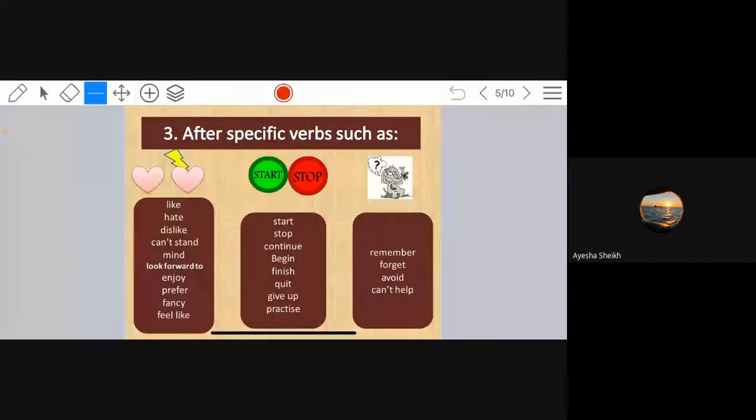After specific words such as like, hate, dislike, can't stand, mind, look forward to, enjoy, prefer, fancy, feel like, start, stop, continue, begin, finish, quit, give up, practice, remember, forget, avoid, can't help. So specific verbs are given, and after all these verbs you can use gerunds.